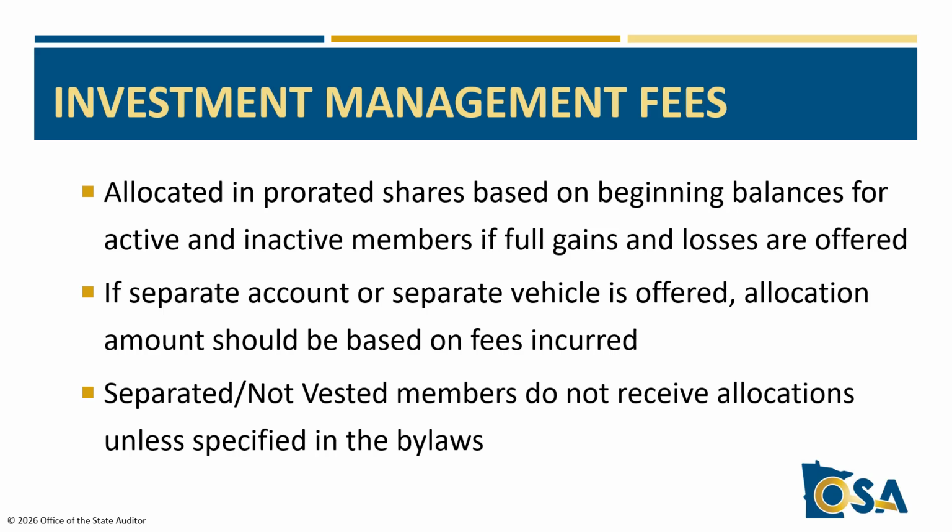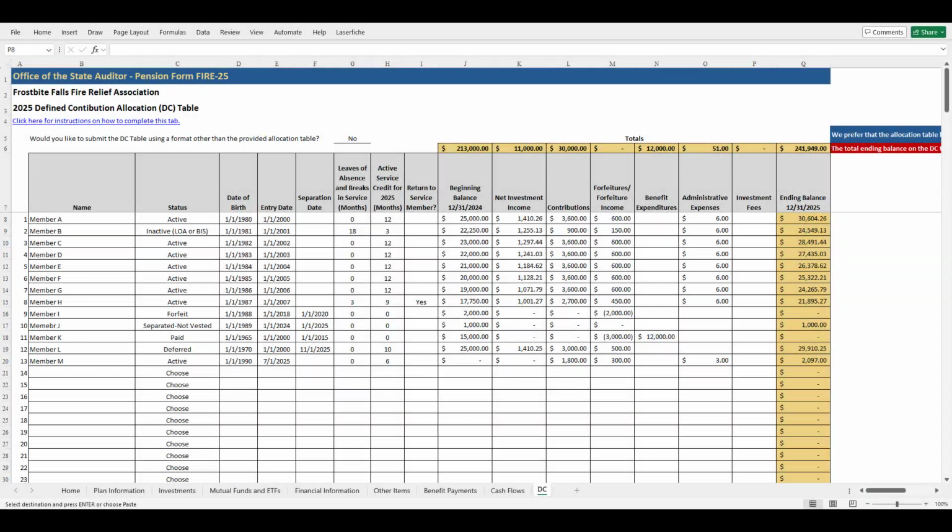Deferred members should receive investment management fee deductions based on the fees incurred on a separate account or separate vehicle if one of those interest types are offered per the bylaws. Separated not vested members do not receive investment management fee deductions unless specified in the Relief Association's bylaws. Enter the amount of investment management fees to be deducted from the member's balance as a positive number, and the form will subtract the amount.